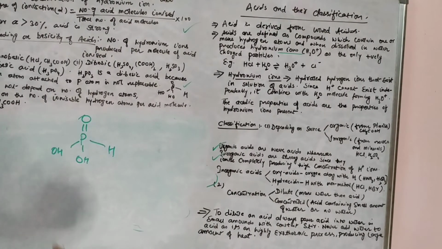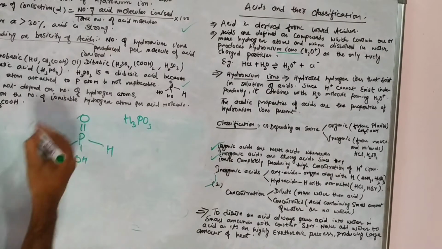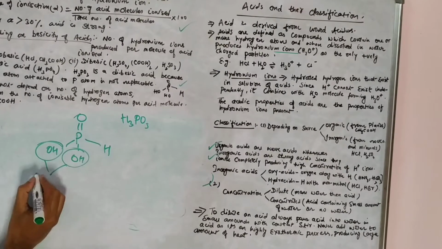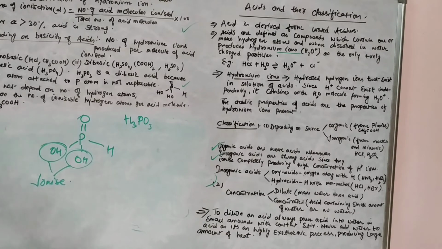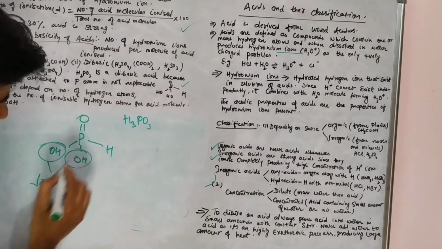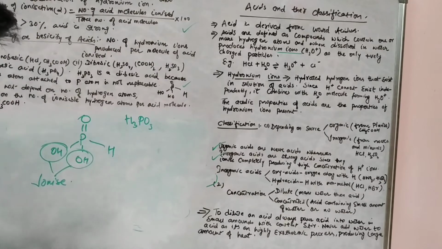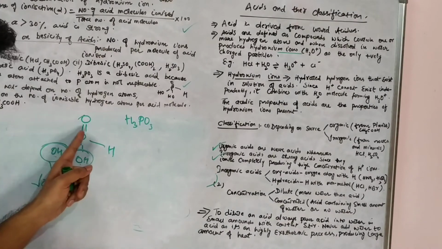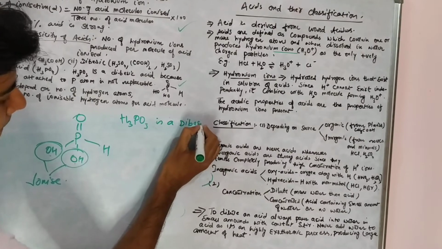So when this H3PO3 is added to water, only these 2 hydrogen ions will get ionized in solution. The hydrogen atom which is directly bonded to phosphorus will not get ionized. That is why, since only 2 hydrogen atoms are ionizing in solution, H3PO3 is a dibasic acid.